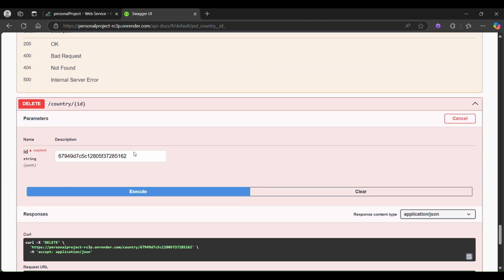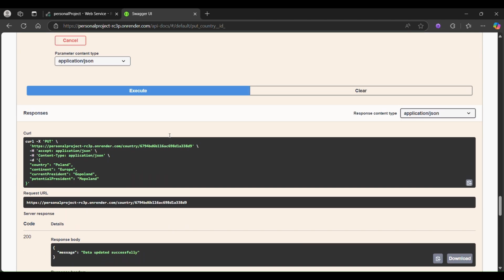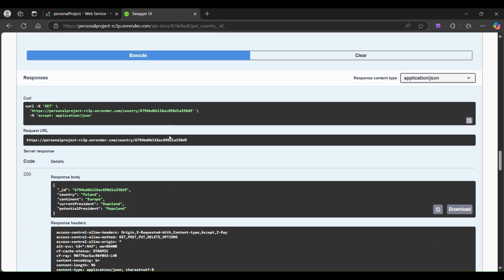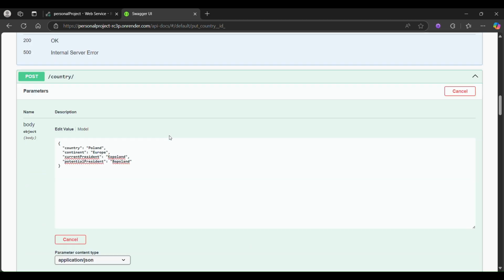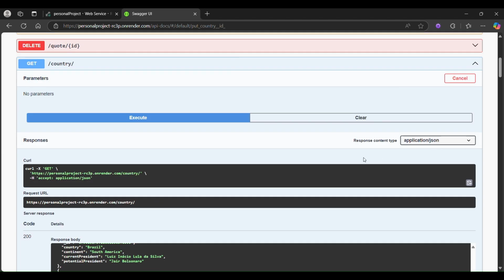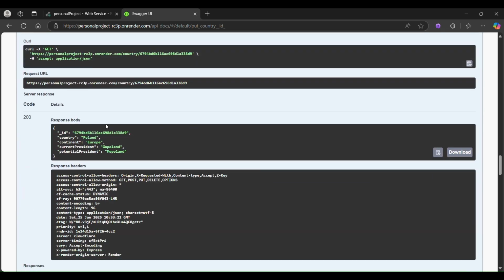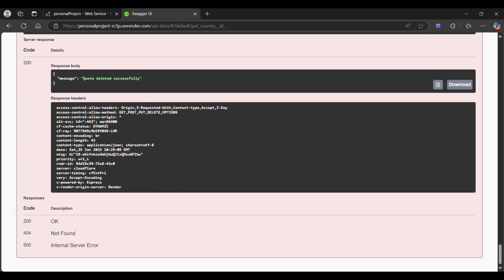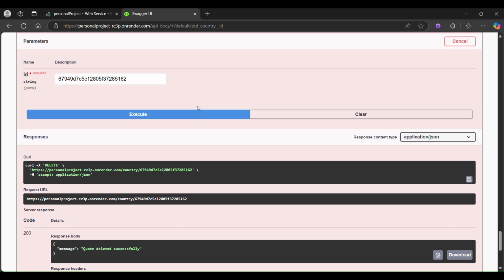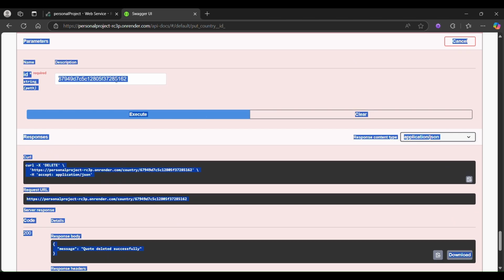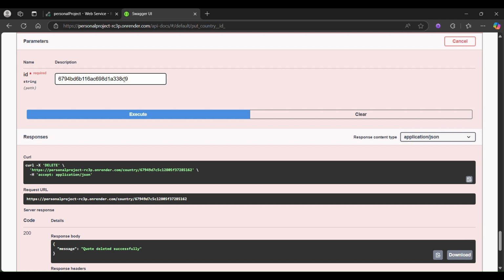Now which other parts? Okay, the delete part. If you look at it from the general get all data, it's there before I delete it: Go Poland, Mo Poland. Now I want to delete it from the database. All right, so delete this.